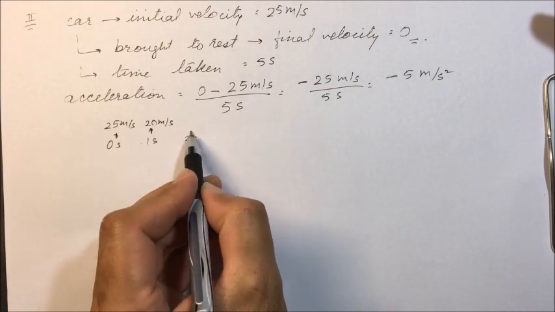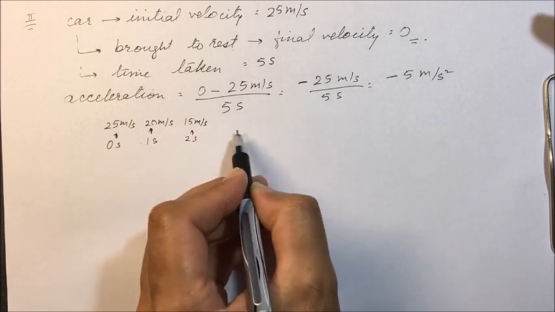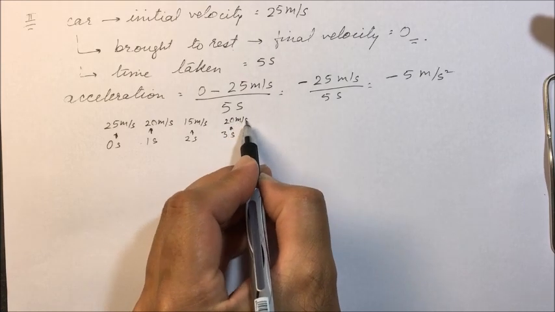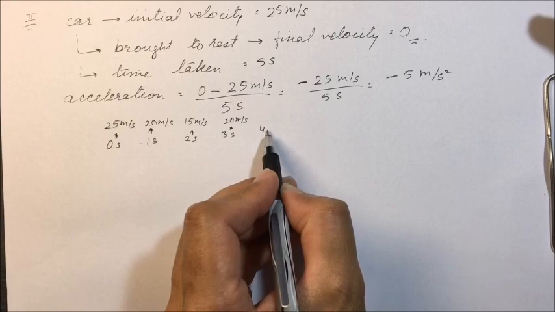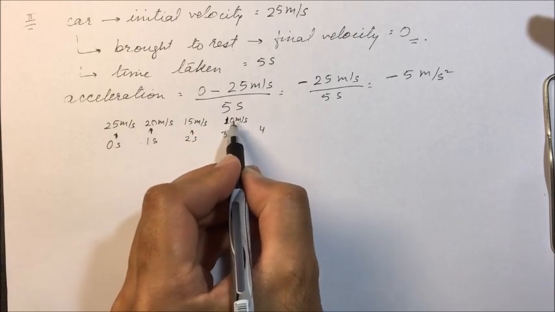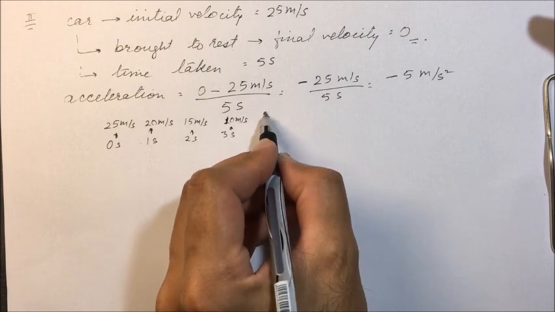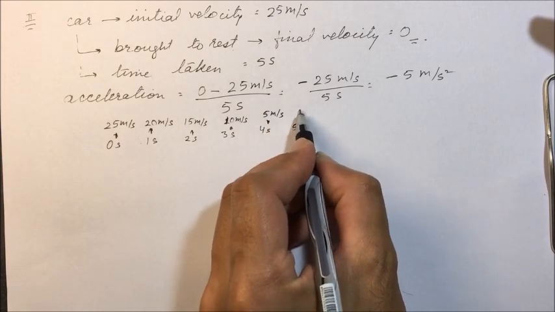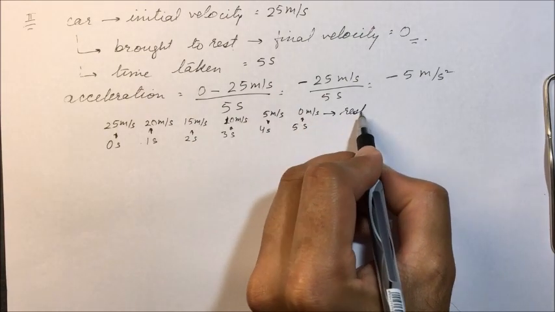After 2 seconds, its velocity will be 15 meter per second. After 3 seconds, 10 meter per second. After 4 seconds, 5 meter per second. After 5 seconds, 0 meter per second. That is, the body has been brought to rest.